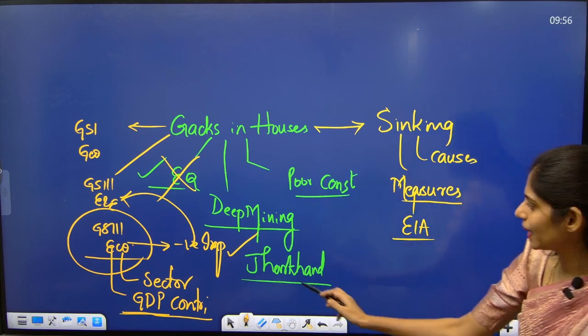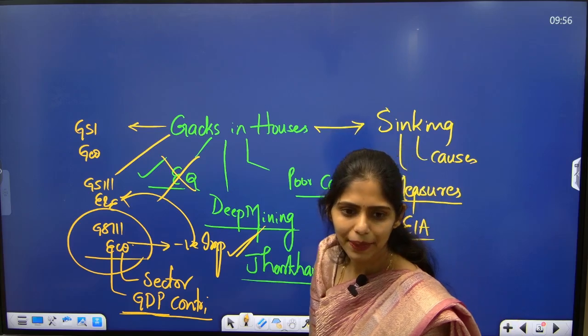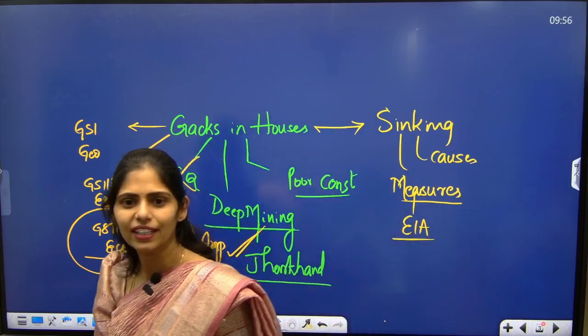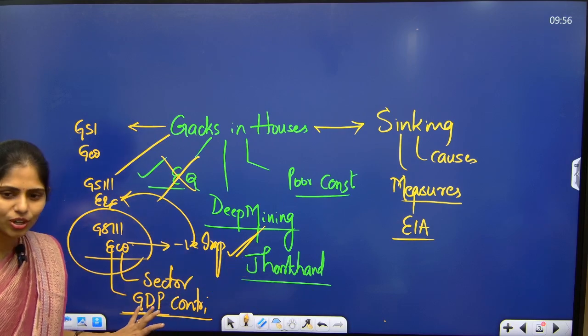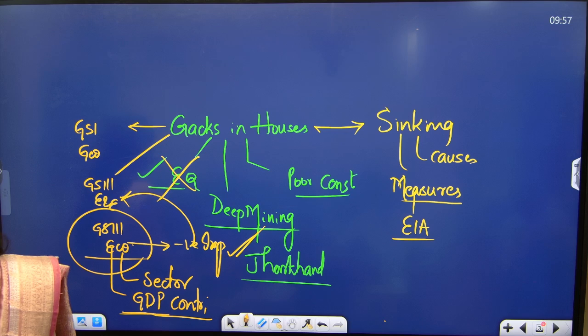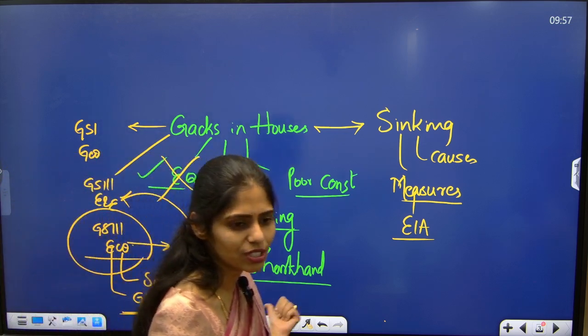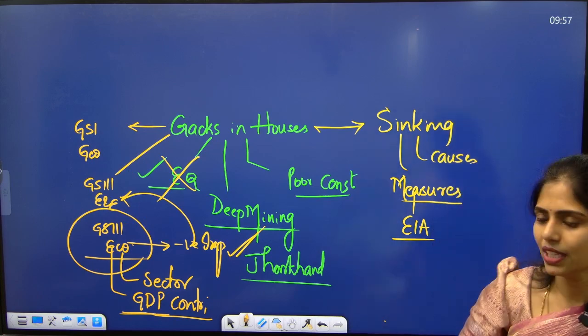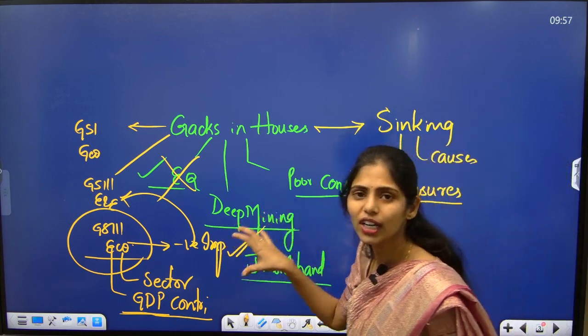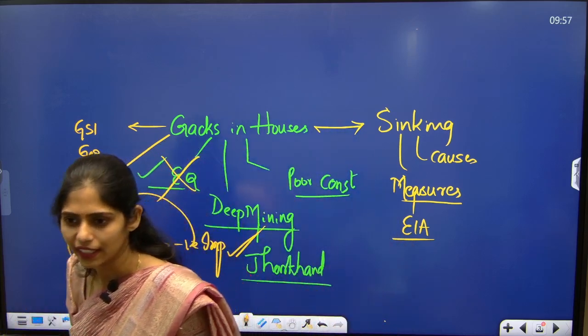Because of mining, disasters are happening in our country. But why are we still not stopping that mining? That means it is contributing to our economy, so it is unavoidable. So here you have to see what percentage mining contributes to our GDP, so that we are not able to stop this mining in our country.